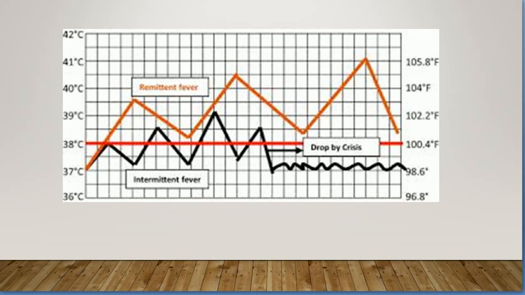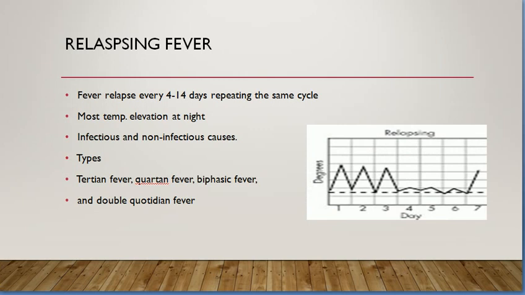Now let's talk about the other types of fever. So relapsing fever: fever relapses every 4 to 14 days, repeating the same cycle. They have fever in the same kind of range, they become afebrile, and then the fever comes again. So it keeps relapsing. Relapsing fever can have infectious as well as non-infectious causes.